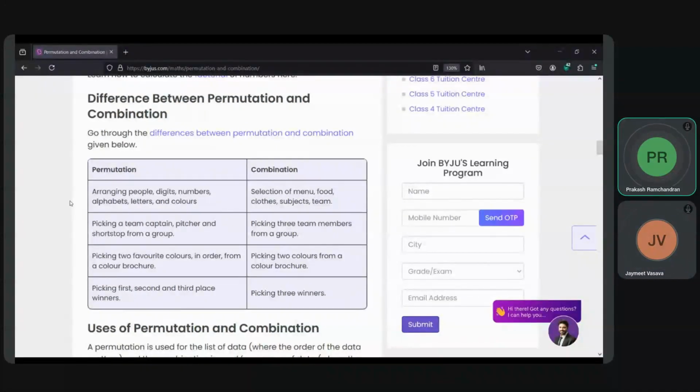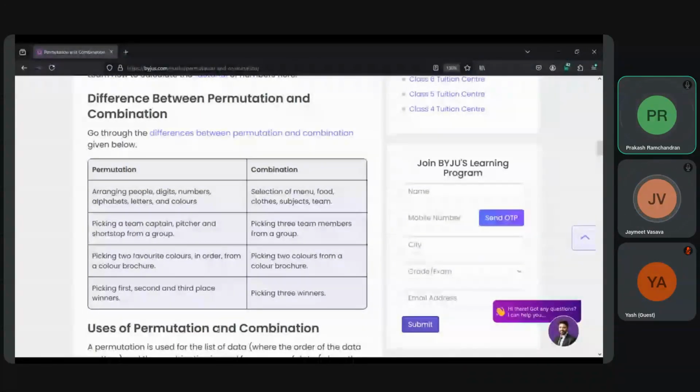In combination, if I give an example, say a 10 digit number, 0 to 9. There are 10 digits. And let's say we want all 2 digit numbers. If it is a combination, you don't care about the order. So whether it is 19 or 91, both are the same. For permutation, both are different, because the order does matter in permutation.